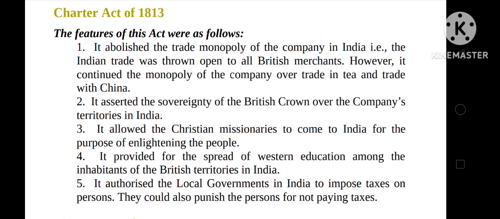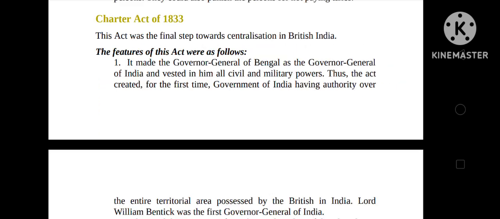It allowed the Christian missionaries to come to India for the purpose of enlightening the people. It provided for the spread of Western education among the inhabitants of the British territories in India. It authorized the local governments in India to impose taxes on persons. They could also punish the persons for not paying taxes.